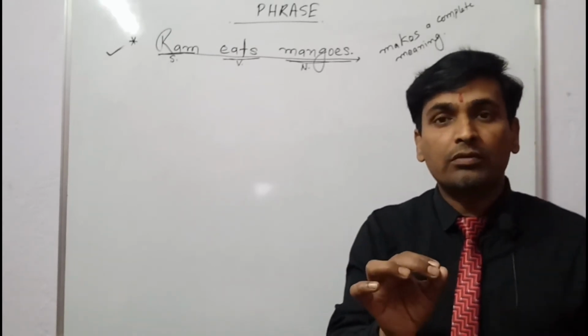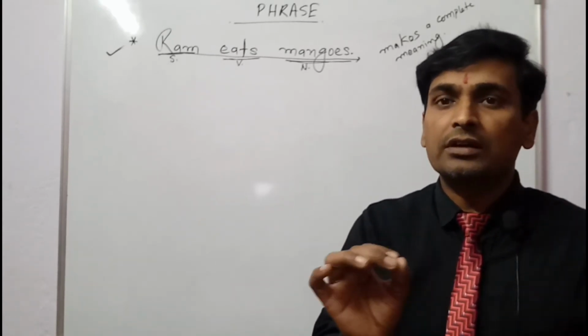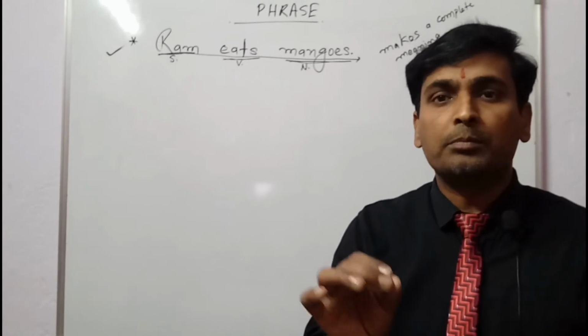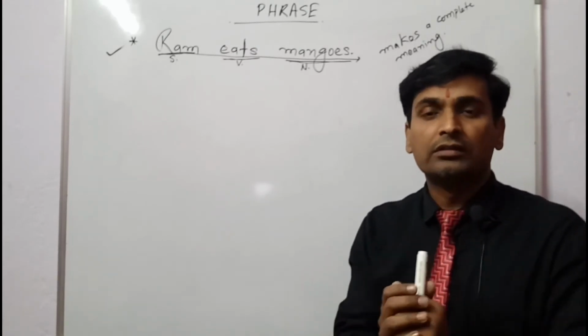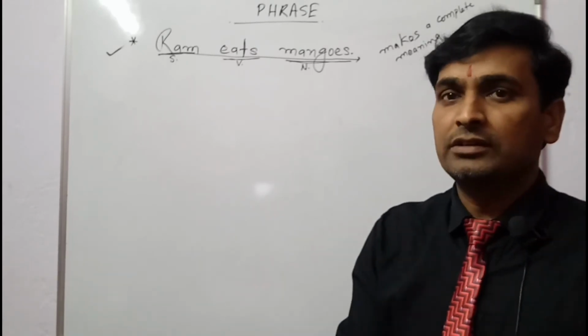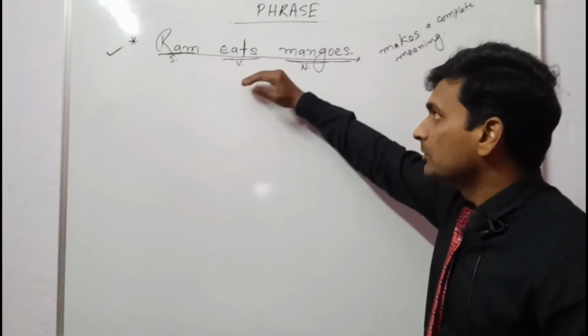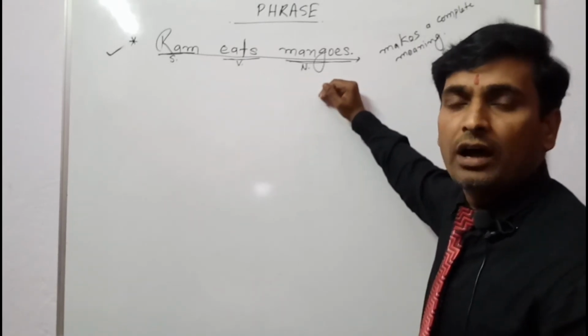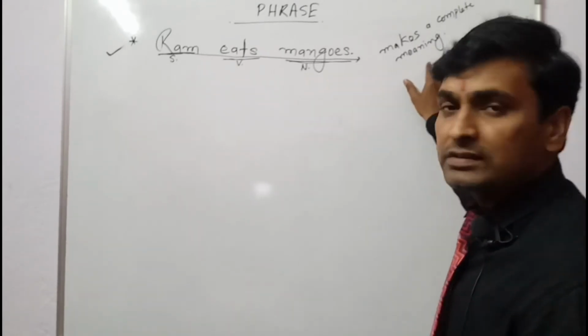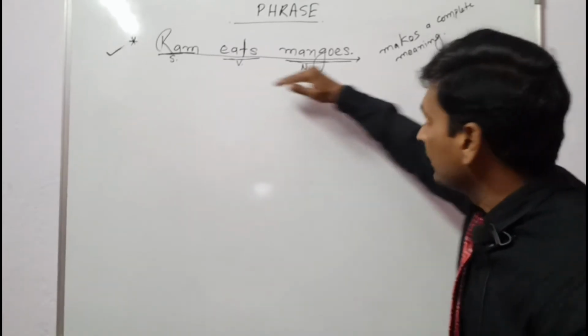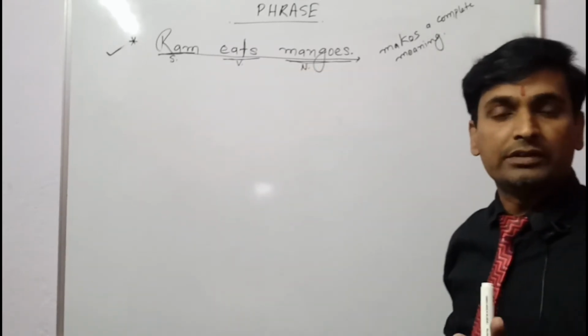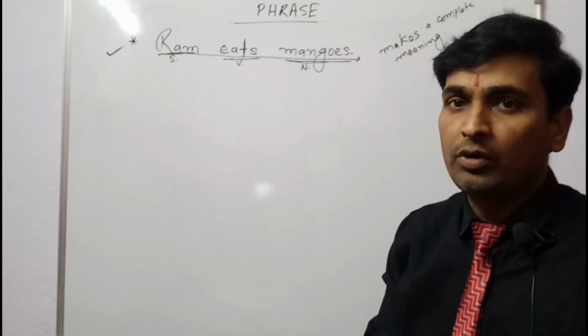And a group of words which does not make a complete meaning of its own is called a phrase. So here this group of words is making a complete sense or meaning. That's why it is a sentence, not a phrase. I hope you are getting my point.